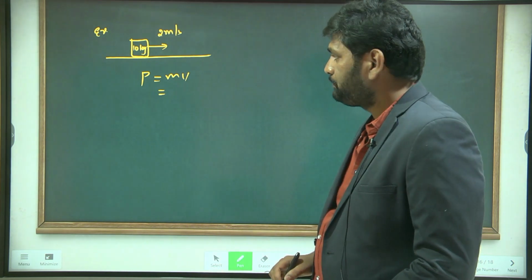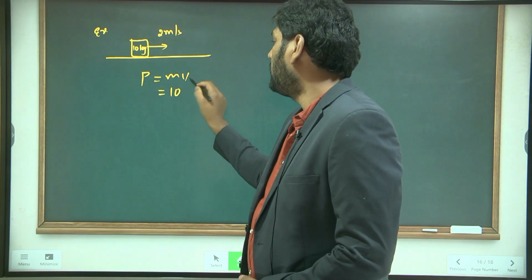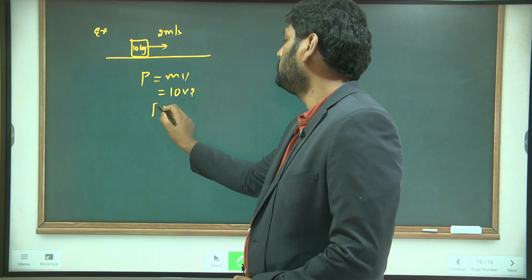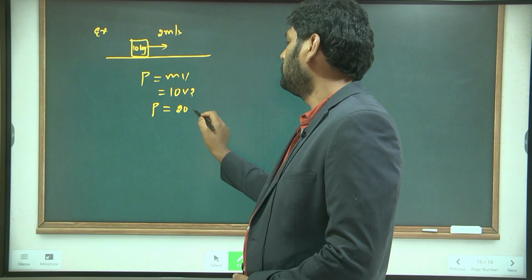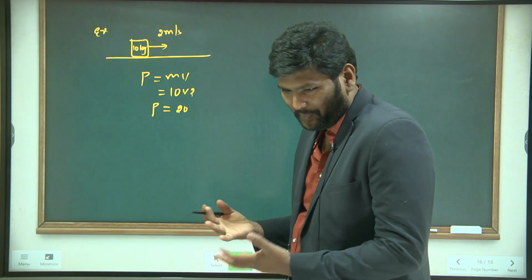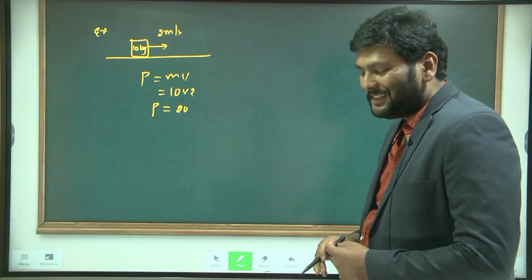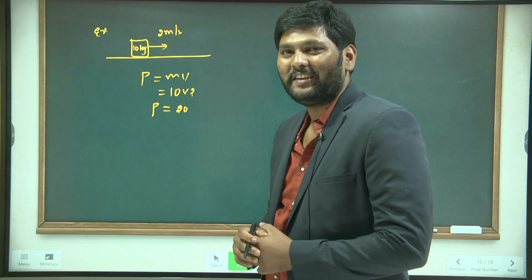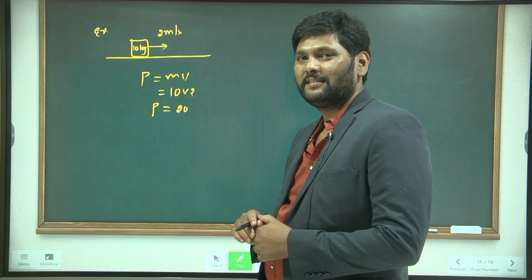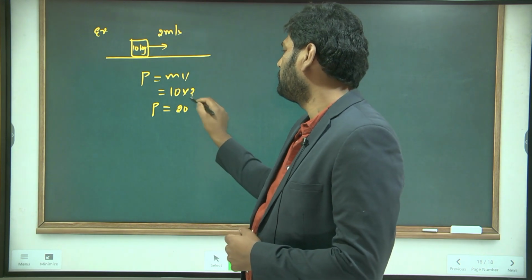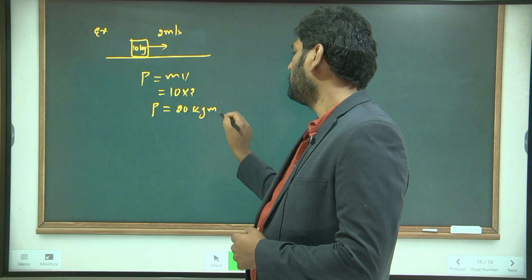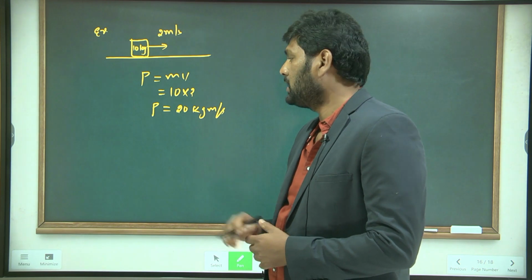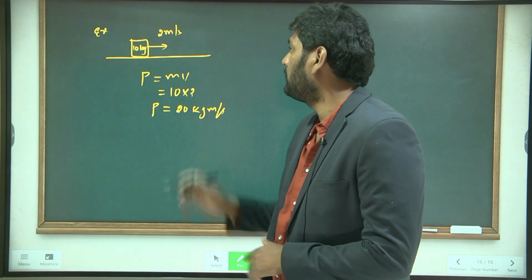What is the mass here? 10 kg. And what is the velocity? 2 meter per second. So what is the momentum? 20. 20 rupees? Is it 20 rupees? No, sir. Then what? It is units for momentum, kg meter per second. Understand? 20 kg meter per second is the momentum for this body.